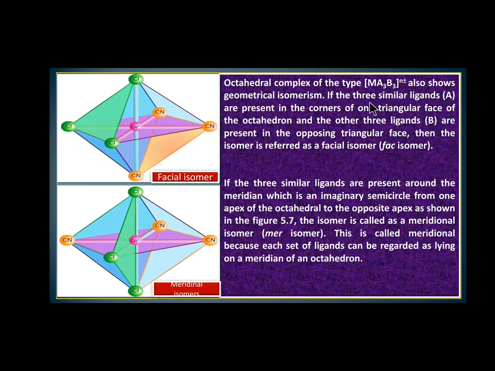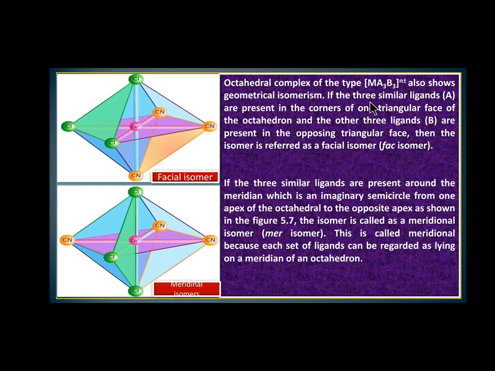If the three ligands A are present in the corners of one triangular face of the octahedron, and the other three ligands of B are present in the opposing triangular face, then the isomer is referred to as a facial isomer.